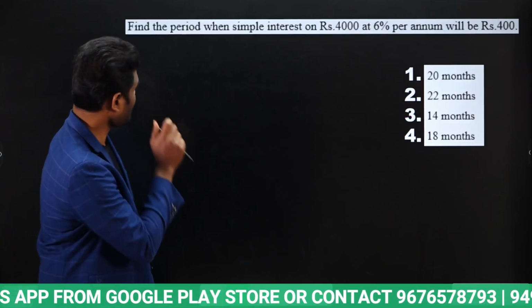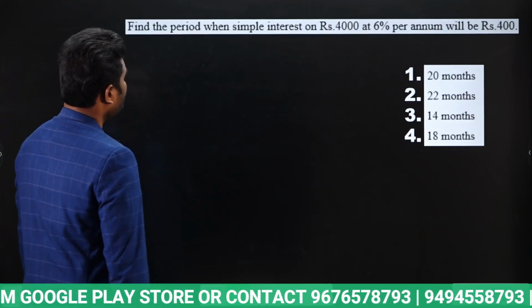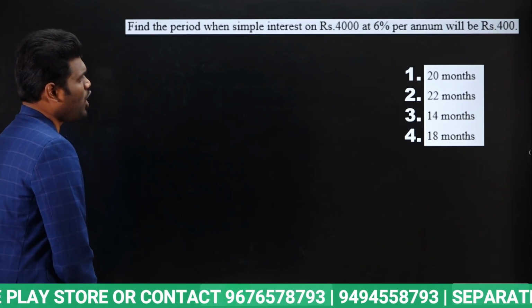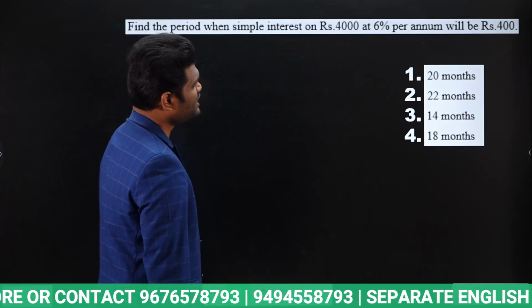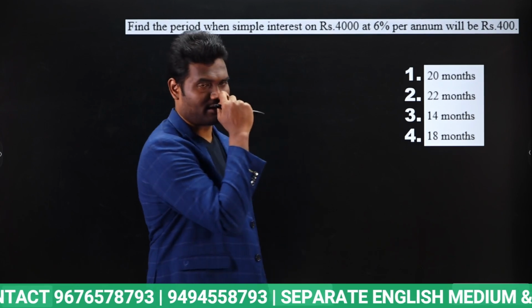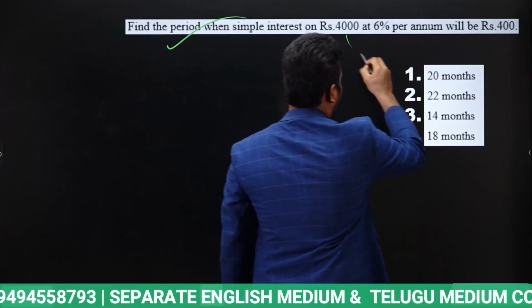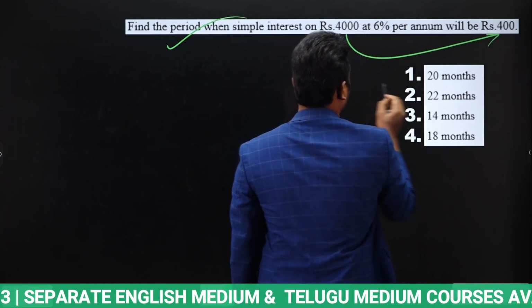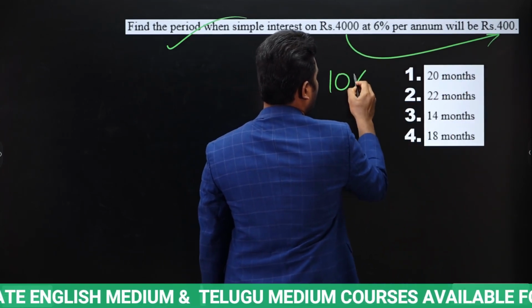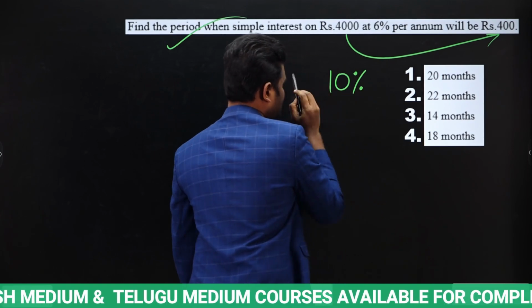Okay. Next, find the period when simple interest on rupees 4,000 at 6% per annum will be 400. So we need to find the time period. Now if you observe, upon 4,000 rupees, interest means we are getting interest how much? 10% interest. Yes or no?